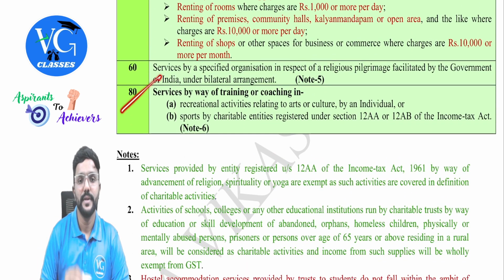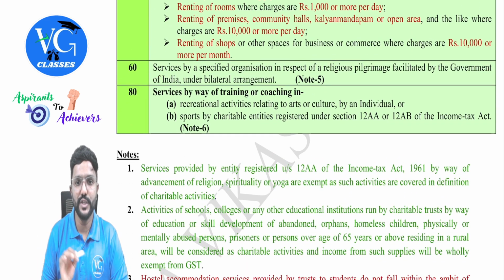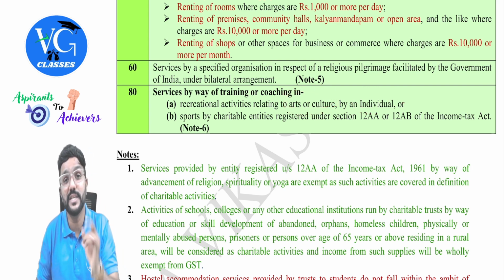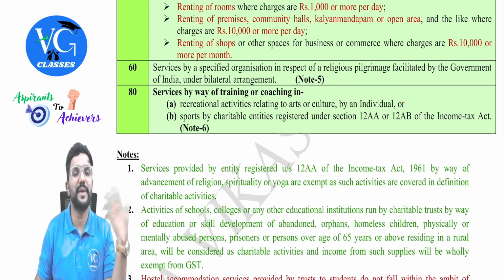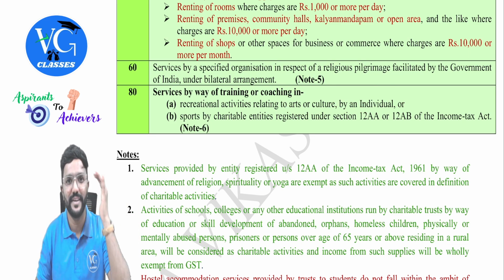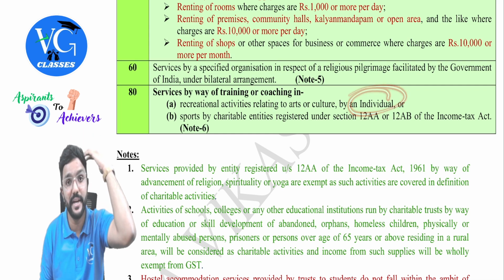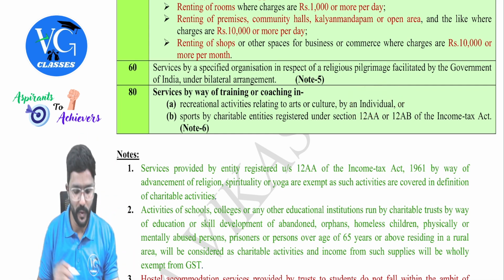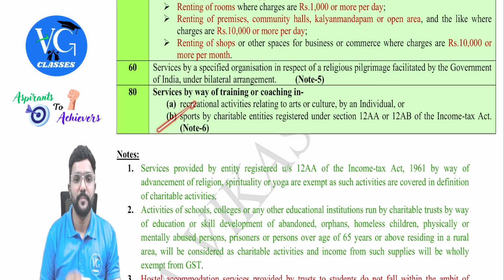Then entry 80. Services by way of training or coaching in recreational activities like arts or culture by an individual. Only if a coach is an individual, it is exempt. Sir, what if the coach is a partnership firm or company? It is taxable. Clearly they have told that it is by an individual. So that means the coach has to be an individual, guys. Okay, sir. Next, second one.